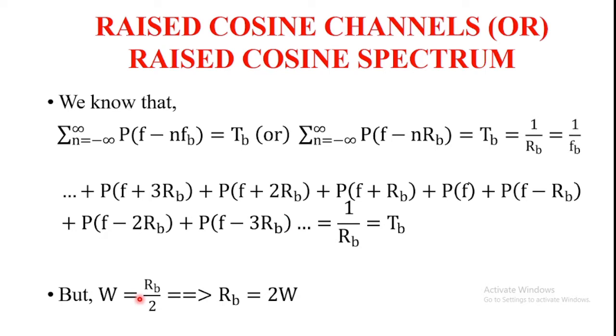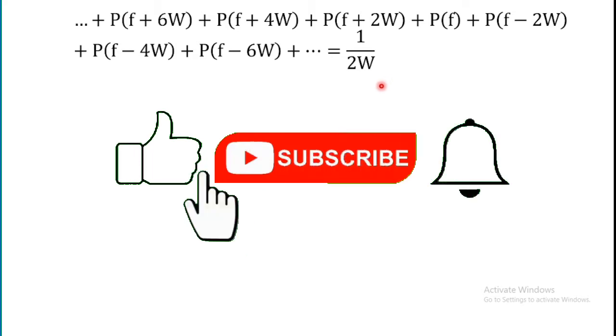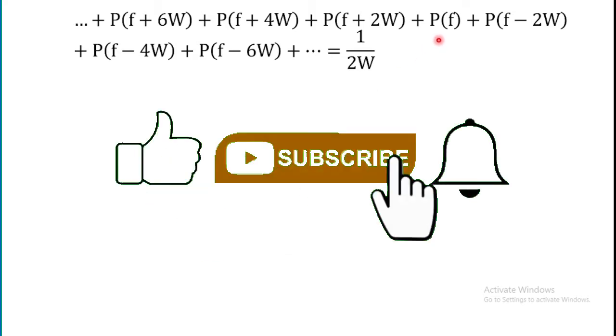But the bandwidth W is equal to RB by 2, and taking the cross multiplication, RB is equal to 2W. In the above equation, substitute RB equal to 2W. We get P of F plus 4W plus P of F plus 2W plus P of F plus P of F minus 2W plus and so on, is equal to 1 by 2W, where W is the bandwidth and P of F is the frequency response.